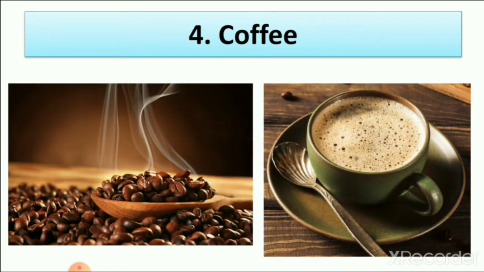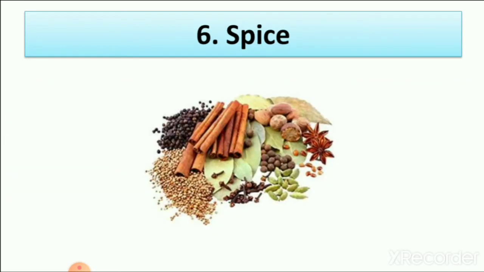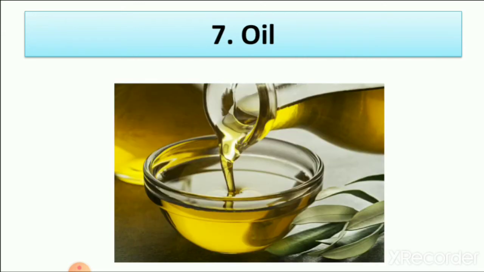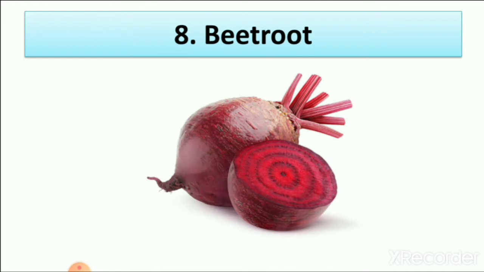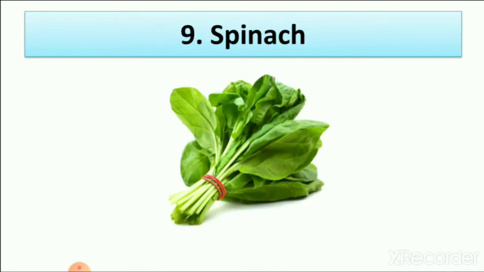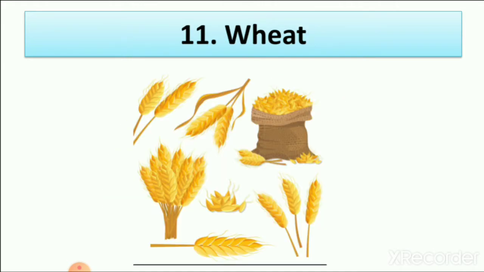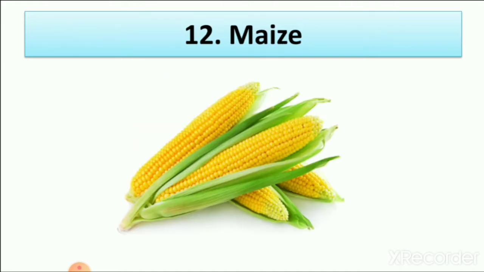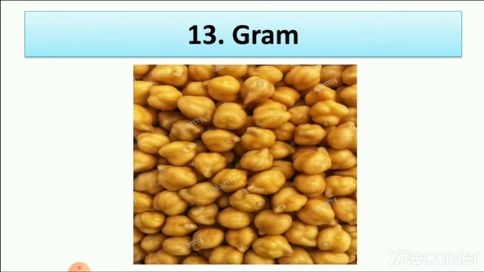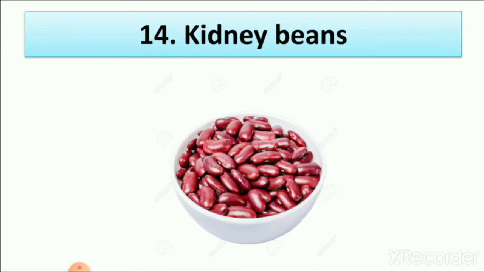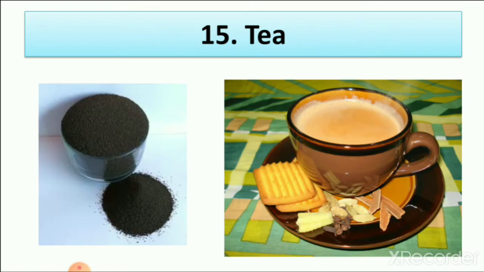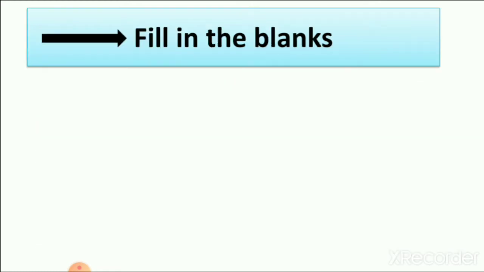Pulses, coffee, sugar, spices which we use in our food, oil, beetroot, spinach, broccoli, wheat, maize, gram, kidney beans, tea.